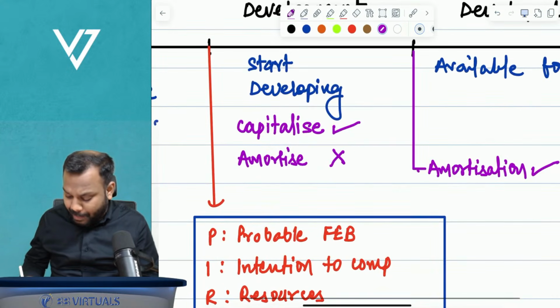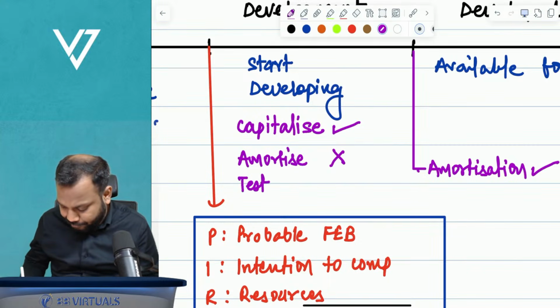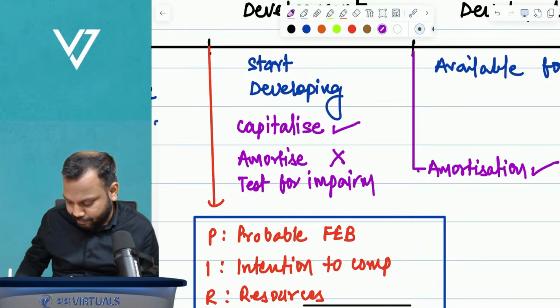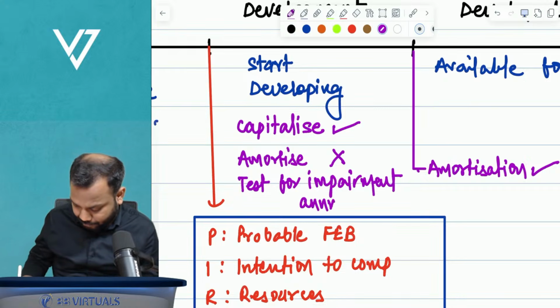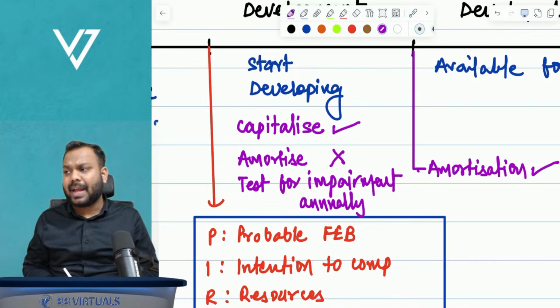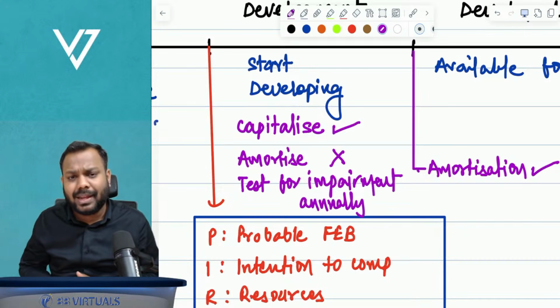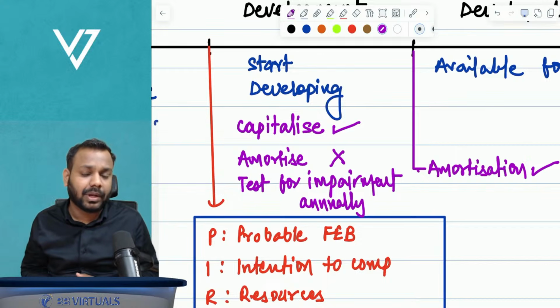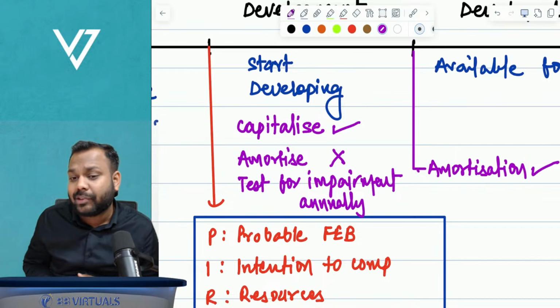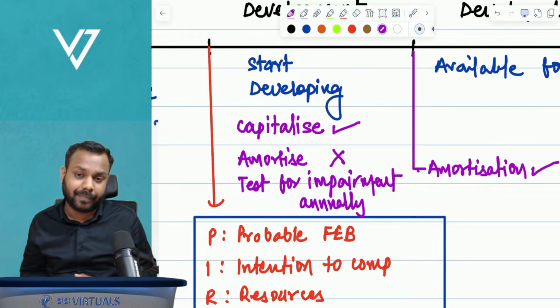Okay. Now, but still, since we are not amortizing, the standard says to test for impairment annually. Guys, just a minute off the track. Ideally, there is a standard on impairment, that is IAS 36, which says that the asset has to be tested for impairment only if the impairment indicators are triggered.